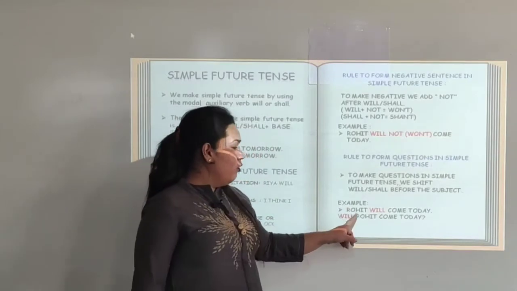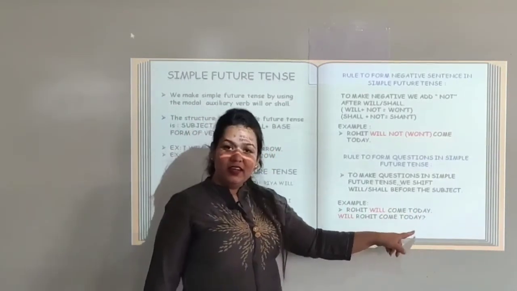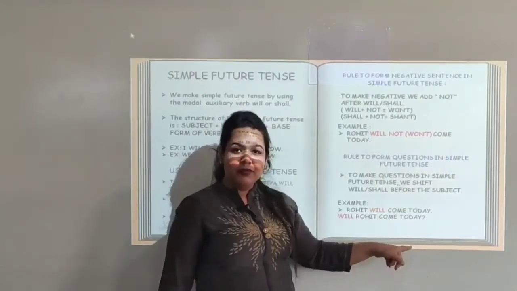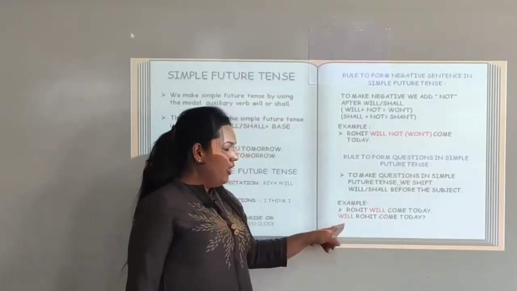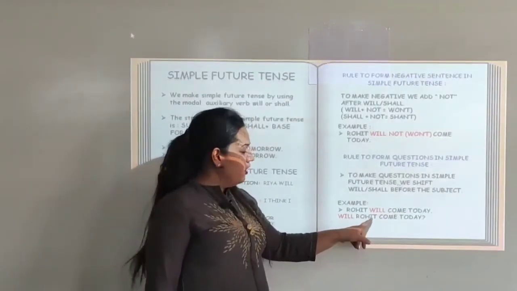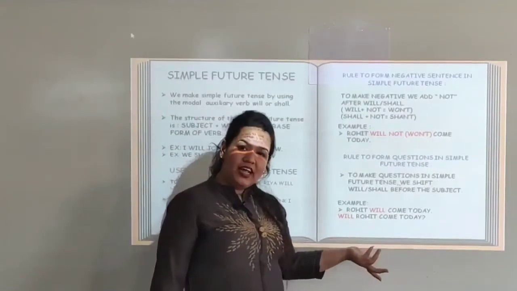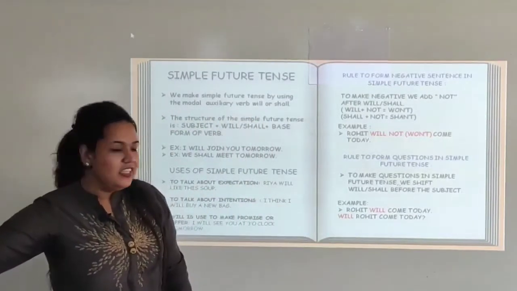That is, Rohit will come today. Will Rohit come today? And put a question mark to frame it as a question. So will comes before the subject. Here the subject is Rohit. So we have shifted will before the subject to frame a question. Let's see the next part.